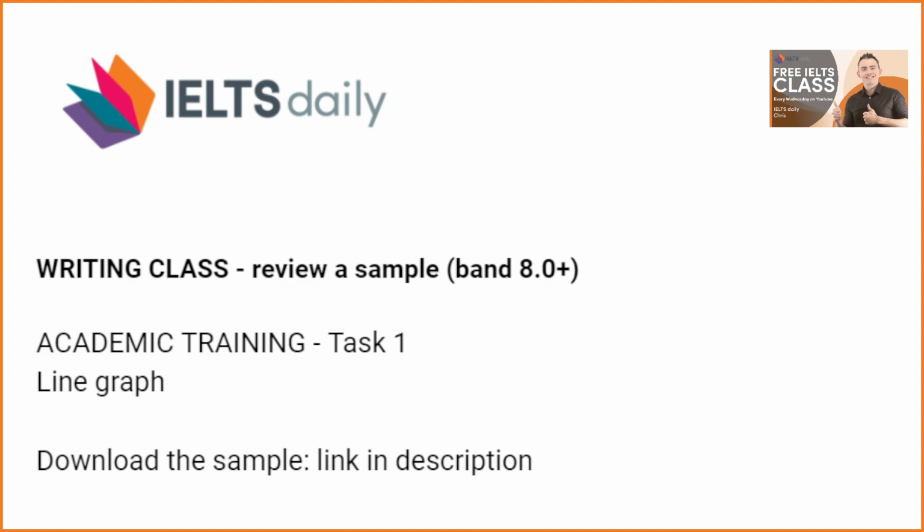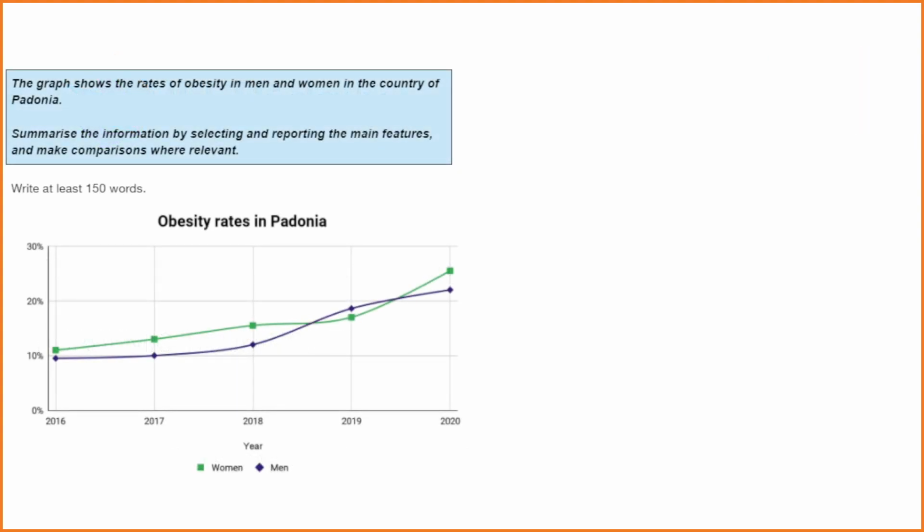Now the thing is, in this test you only have 20 minutes, which can be really tricky. I know it can be really difficult. So what I want to do is show you my sample and then see if you can take anything away. On the left you will see the task, which is a line graph, and we will read the section in blue. The graph shows the rates of obesity in men and women in the country of Padonia. Summarize the information by selecting and reporting the main features and make comparisons where relevant. Write at least 150 words.